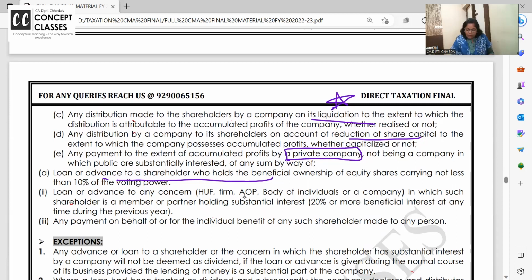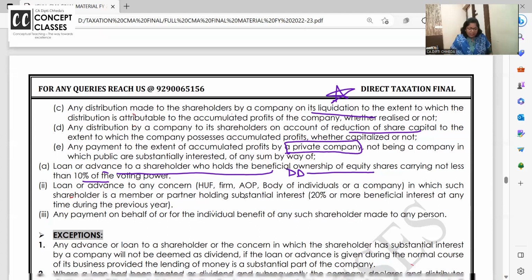Which shareholder? The one having beneficial ownership of at least 10% voting rights, then this loan will be treated as deemed dividend. Once again, a private company giving a loan to the shareholder out of accumulated profits is deemed dividend. But ma'am, the shareholder paid the interest, still deemed dividend. Ma'am, the shareholder repaid the loan back to the company, still deemed dividend. I hope my speed and explanation is fine.